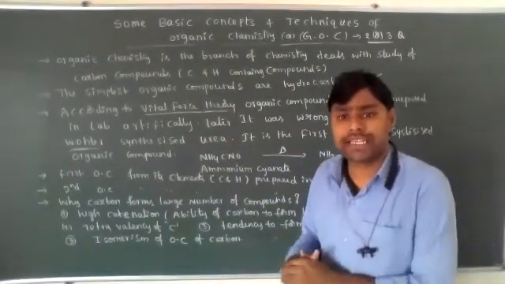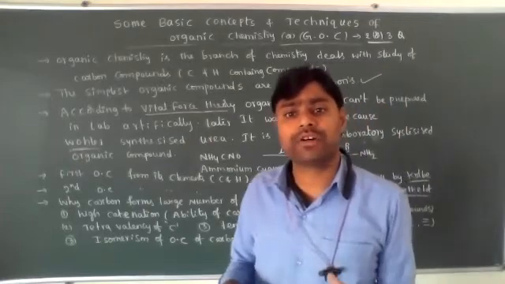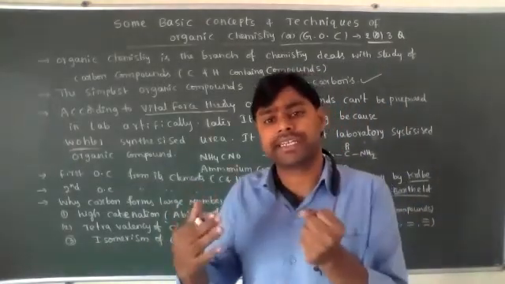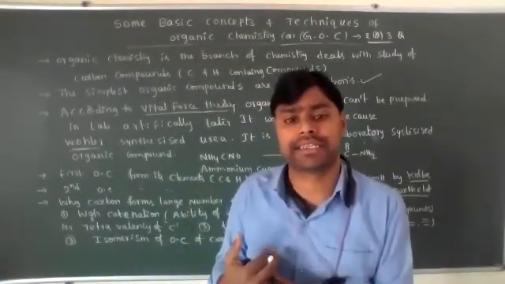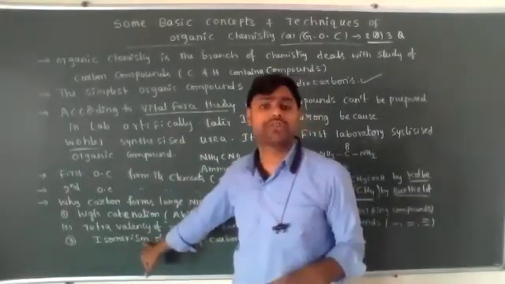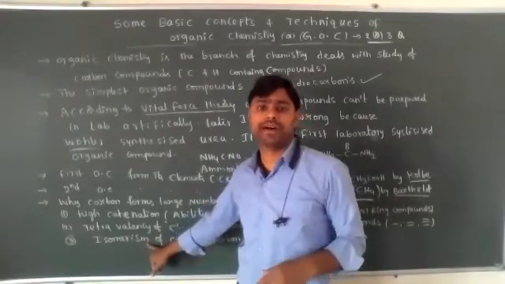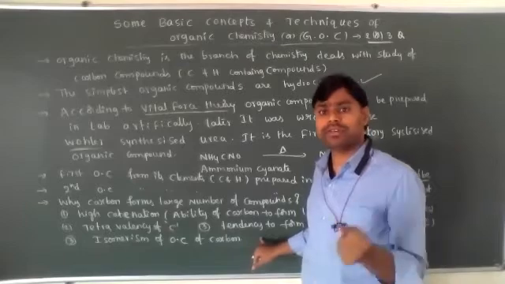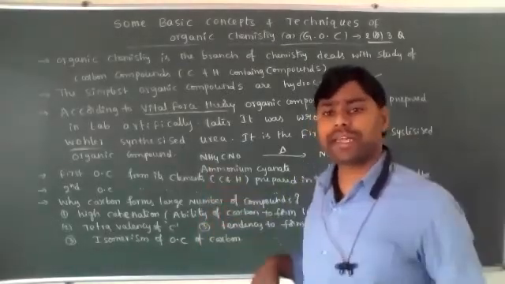What is the meaning of isomerism? Compounds having the same molecular formula but different bonding connectivities or different arrangements are called isomers, and the phenomenon is known as isomerism. So organic compounds exist in isomerism.